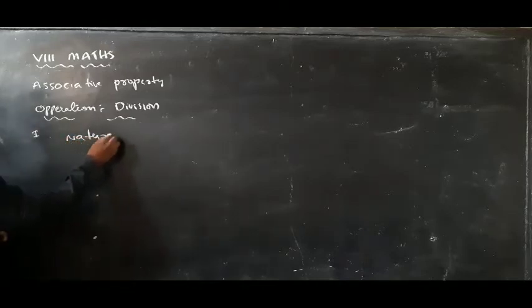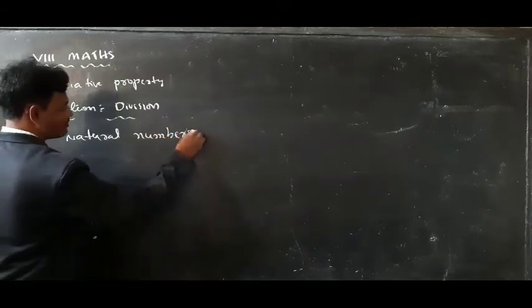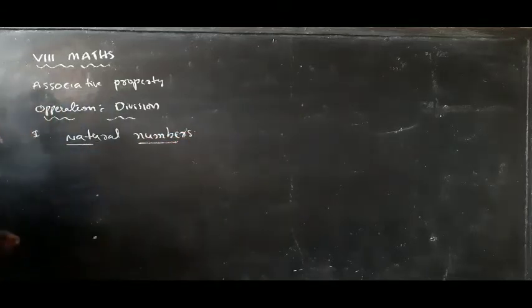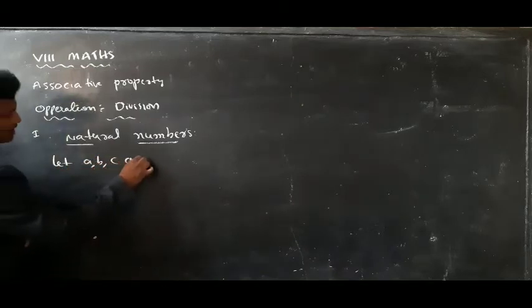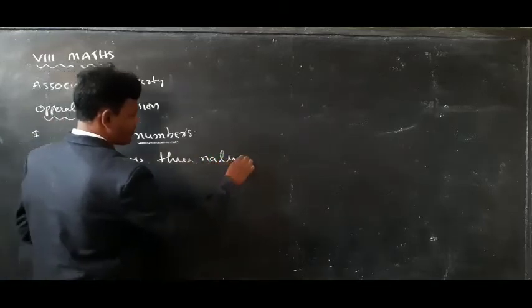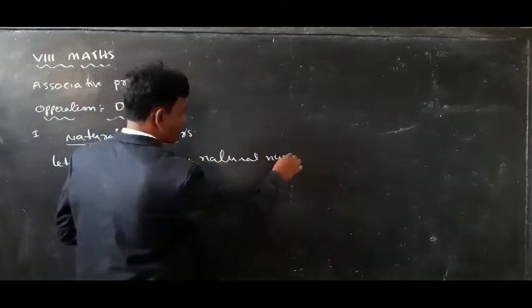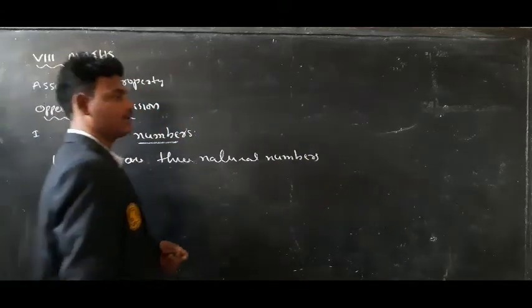Natural numbers. Let a, b, c be three natural numbers.